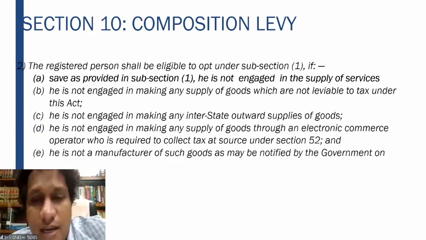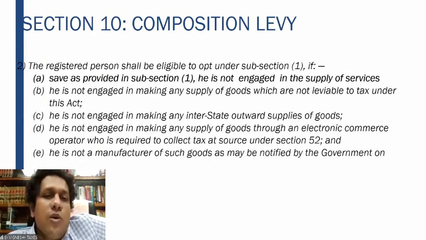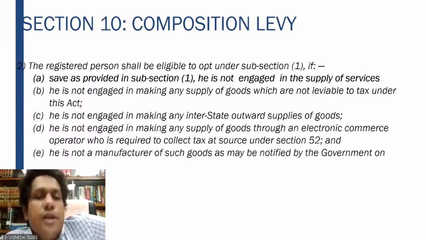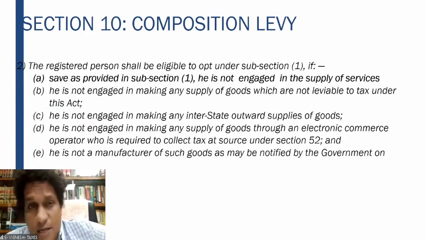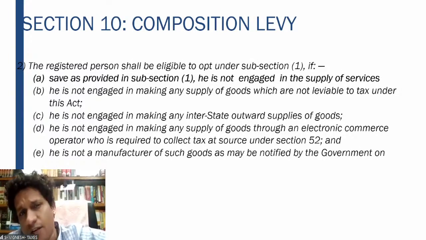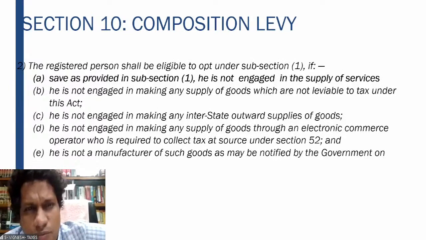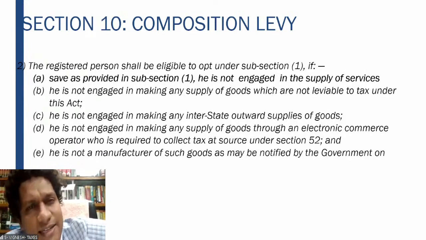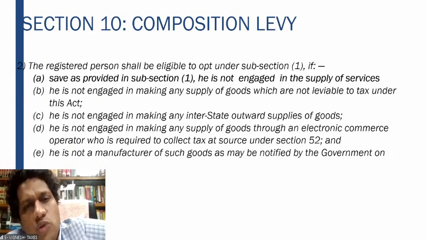Section 52 says that if any taxpayer is supplying goods through an electronic commerce operator, the electronic commerce operator should collect tax collected at source, which is TCS. So 51 refers to TDS deducted by the government, whereas 52 represents the TCS, which is collected at source, right? So this e-commerce operator should collect the tax at source.